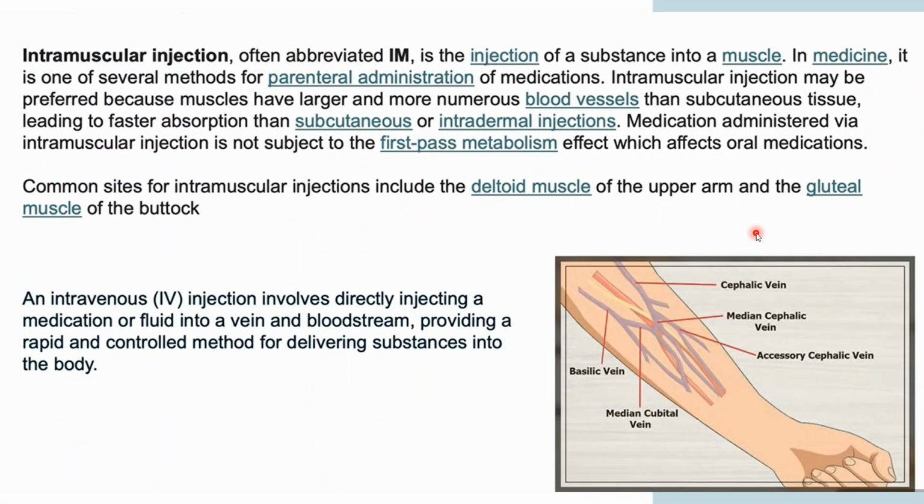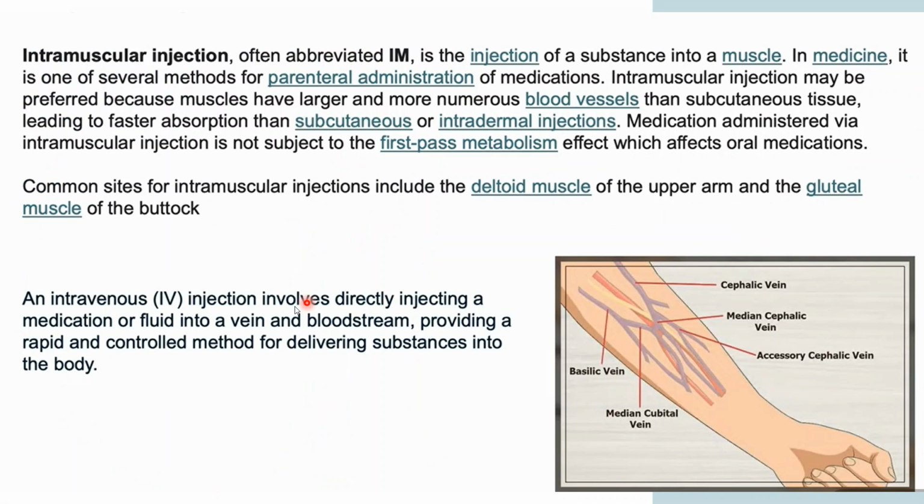So we have already talked about this first-pass metabolism. This intramuscular injection actually bypasses first-pass metabolism, and it is very effective. It is more effective than oral medication. It absorbs much faster than the subcutaneous or intradermal injection.